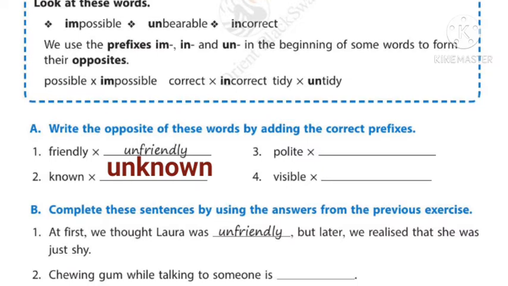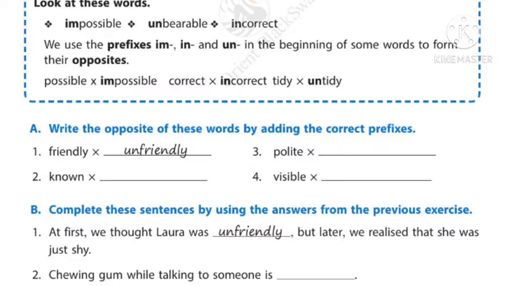Okay, known means to know. We know that person or that thing is known to us. And unknown means we don't know about that person or thing or place. It's an unknown place for us. Okay. Third one, polite. What is the opposite of polite, or how can we form the opposite of polite?